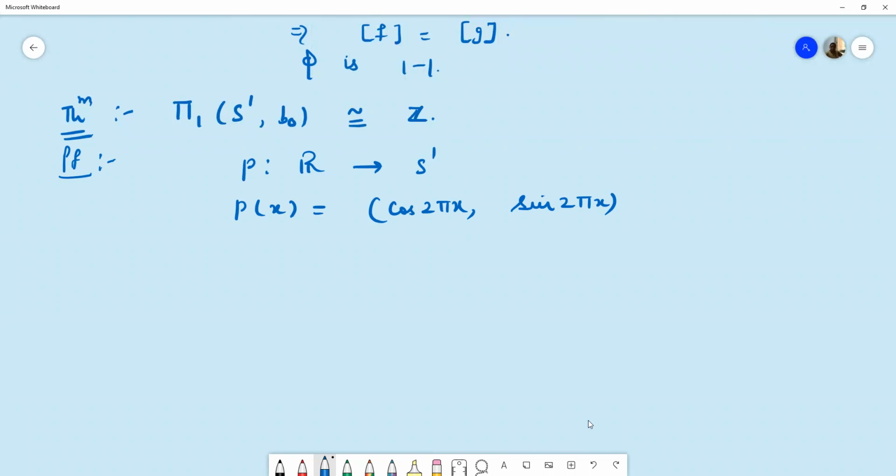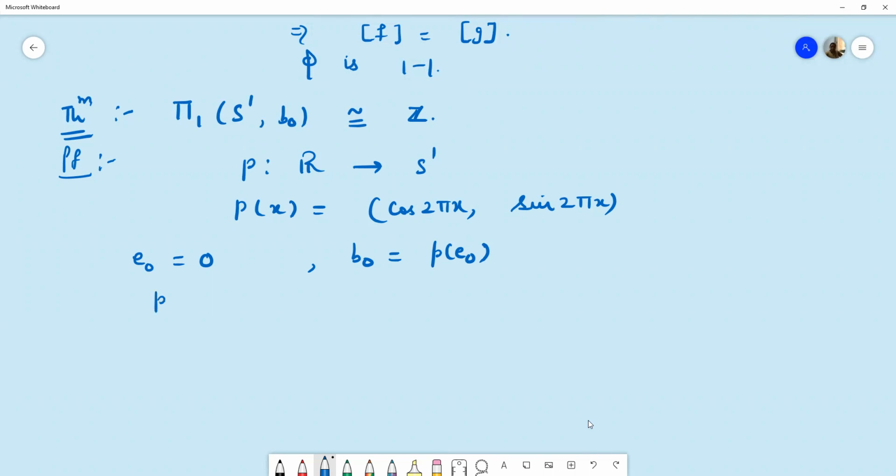Now we take the point E naught to be the point 0 of the real space R, the point 0 of this real line. And we take B naught to be the image of E naught. So under this mapping, B naught is the point (1, 0) on the circle S1.